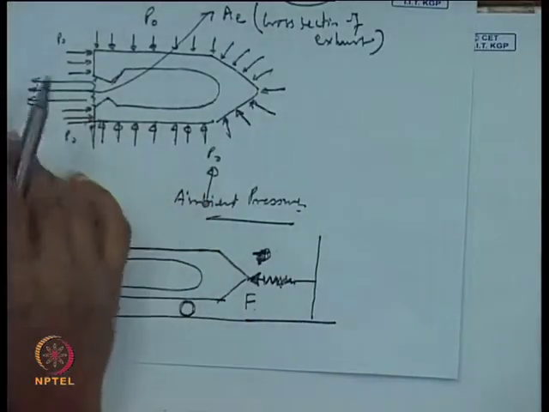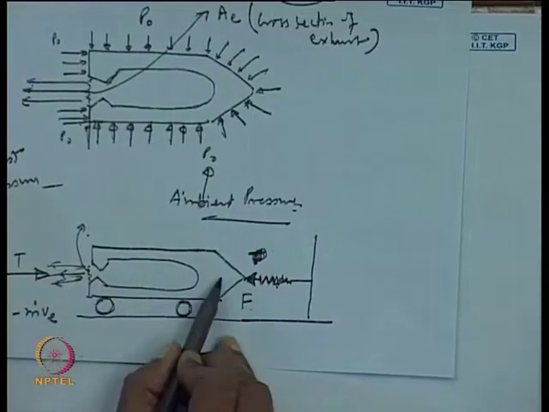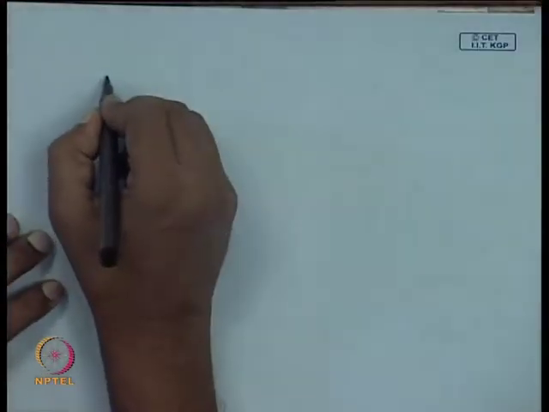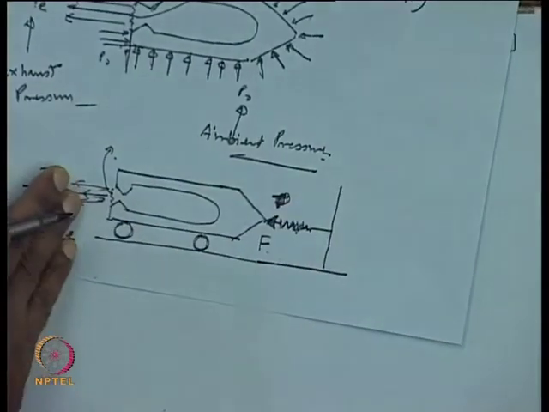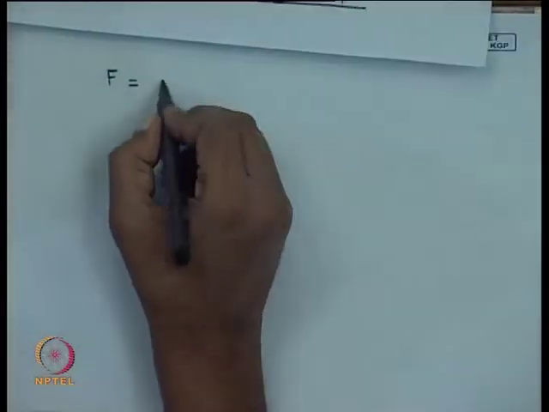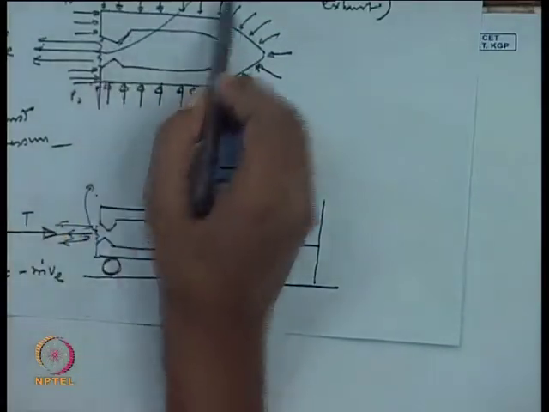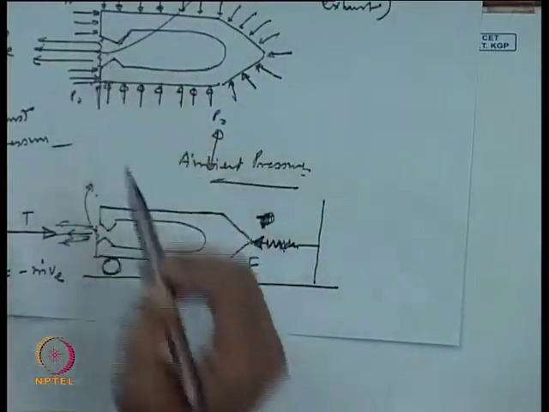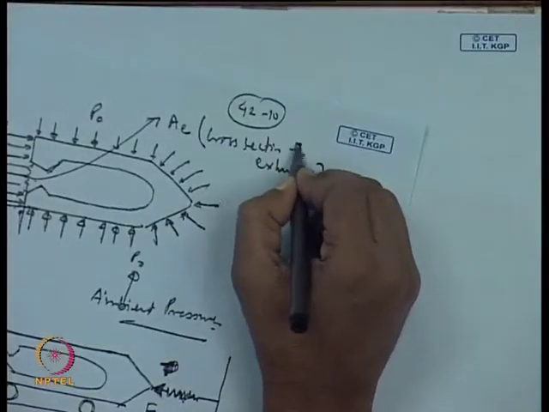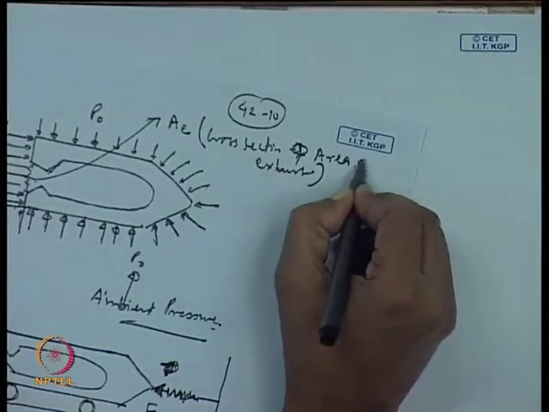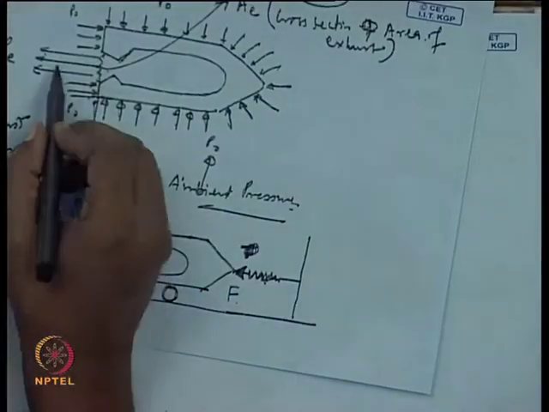Then the pressure difference will also cause certain thrust in this direction. So, combining them together we can write F equal to the force which is acting from this side and all the forces which are acting from this side. So, this will be T plus A exhaust, the cross sectional area of the exhaust, times P, the pressure which is acting here.